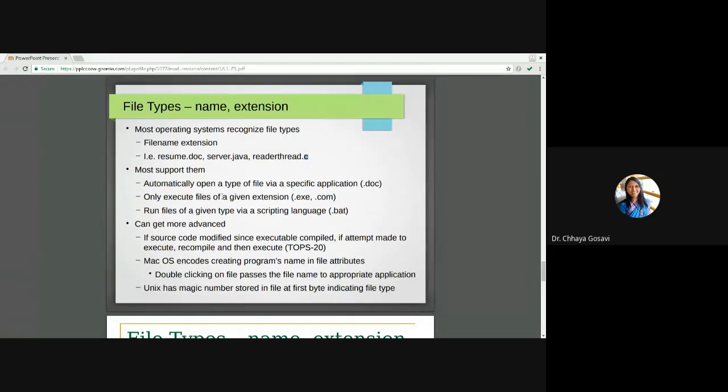Most support them, automatically opening a file via a specific application. So if you try to open a .doc file, it will always open in Microsoft Word, or in case of Linux, in LibreOffice or whatever the Office version is. Only executable files have a given extension. So if you have .exe or .com, it will execute and produce some result. Run a file of a given type via a scripting language: a .bat file, or in case of Linux, .sh, a shell script. The shell script will execute and produce a result.